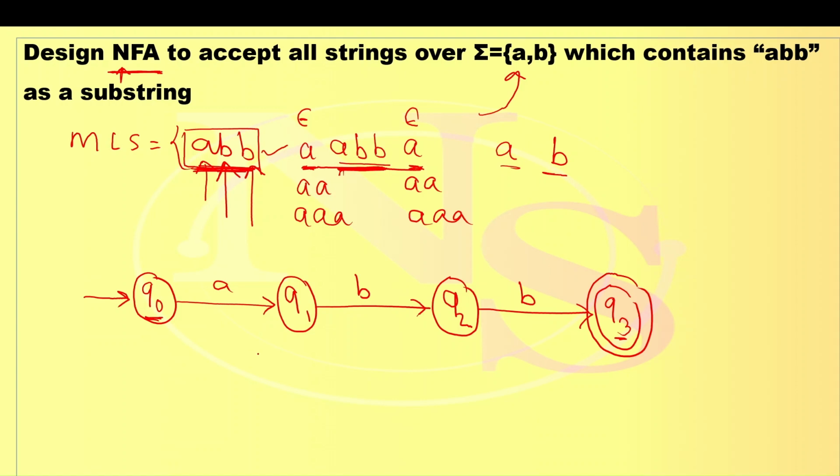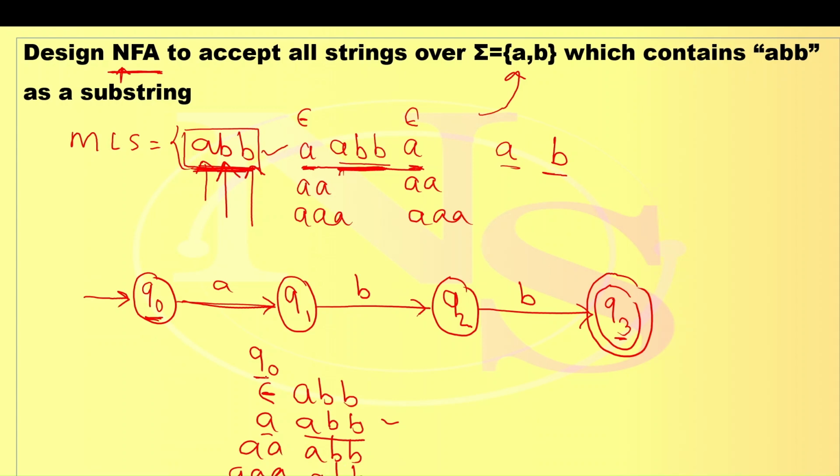At state Q0, I am writing here state Q0. Before reading ABB, because Q0 starting reading ABB. Before reading that, zero number of A's are possible means what? Epsilon. Single A is possible. Why? Because once we read the single A, after that ABB is coming. Yeah, it contains ABB. This is a valid string. Double A is also possible. Triple A is also possible.